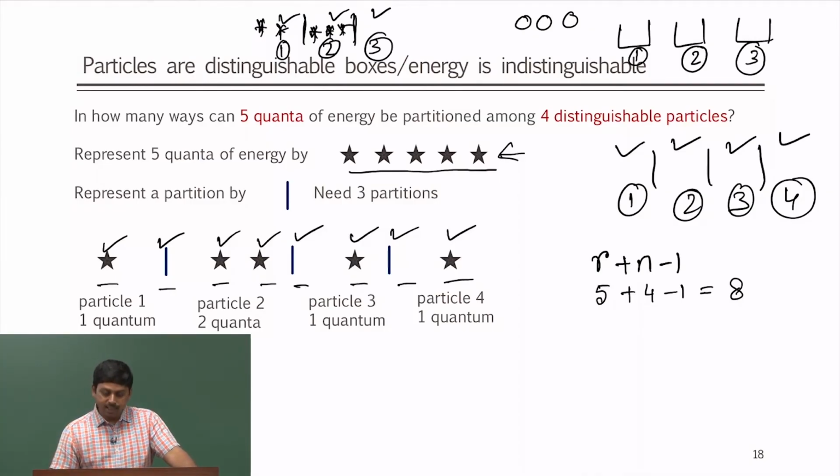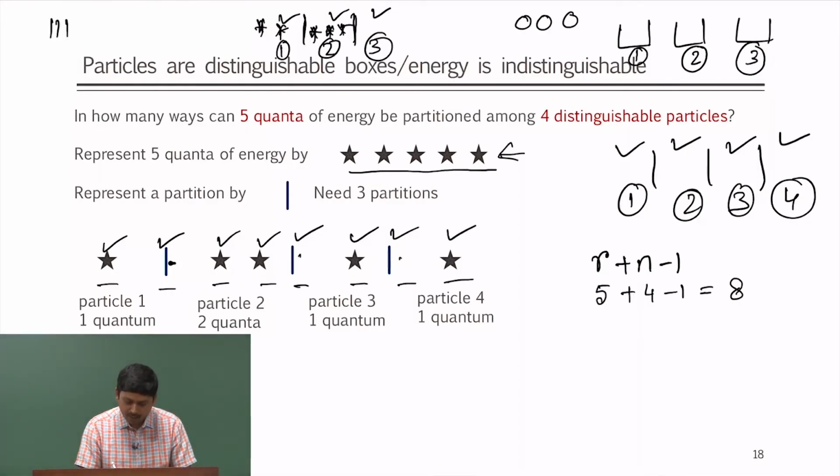Now, what I am saying is that I have 8 spaces, and in these 8 spaces I can put my 3 bars in whichever way I want to. I can put them consecutively, all at the same time, then all my stars will be in one place.